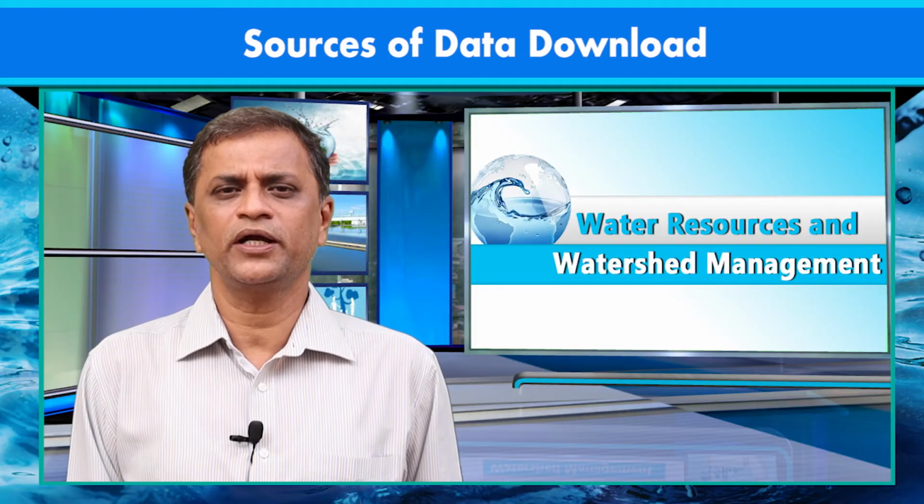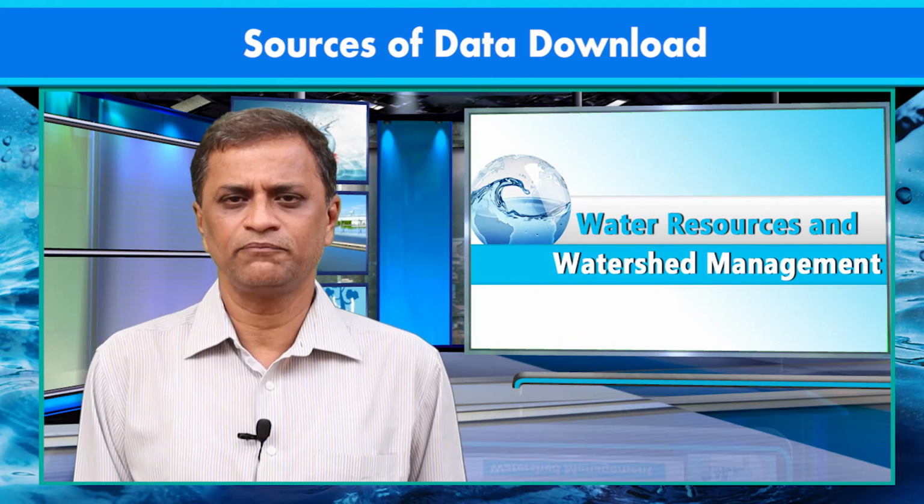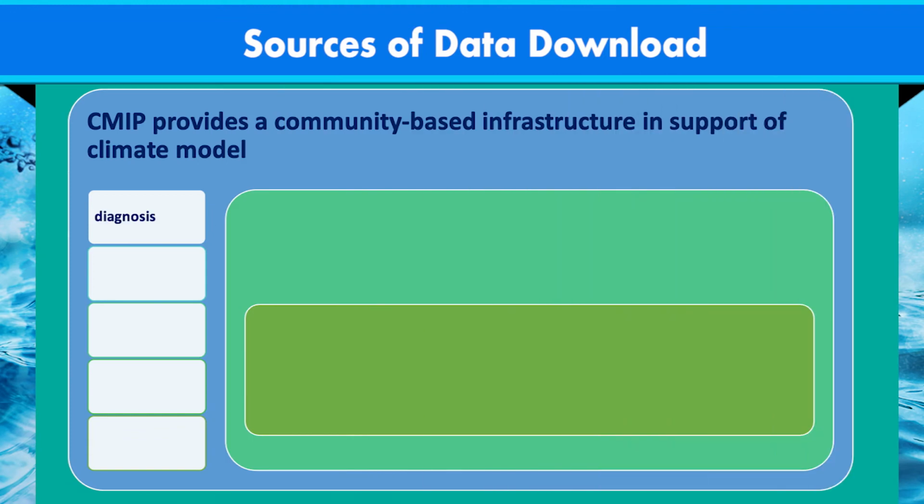Participants, you might be curious about where you can get the climate data. Let us learn about it. CMIP provides a community-based infrastructure in support of climate model diagnosis, validation, intercomparison, documentation, and data access.